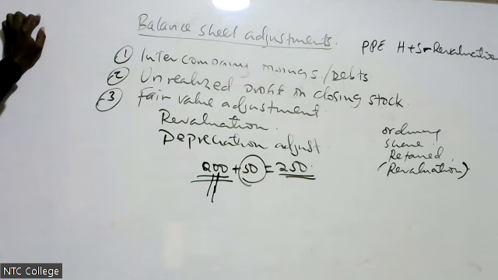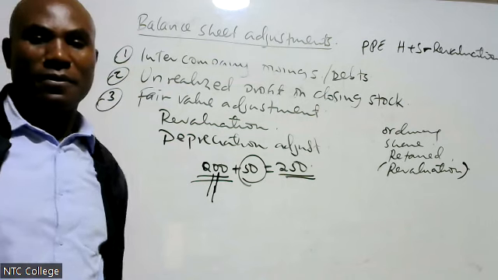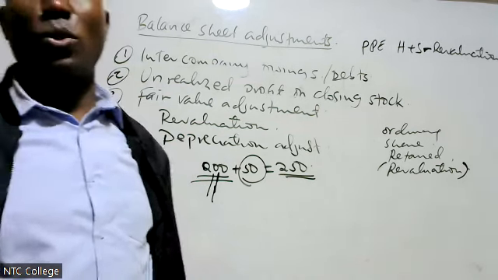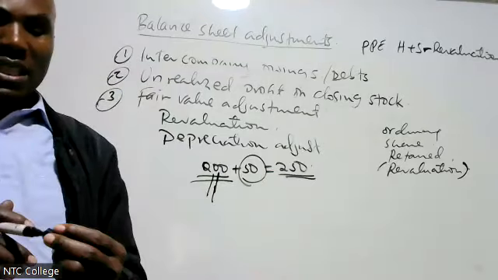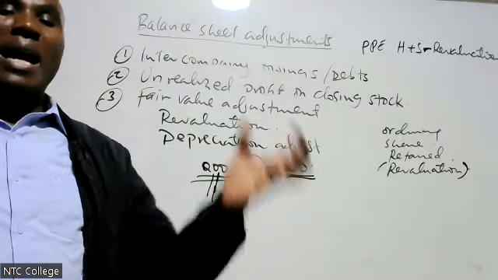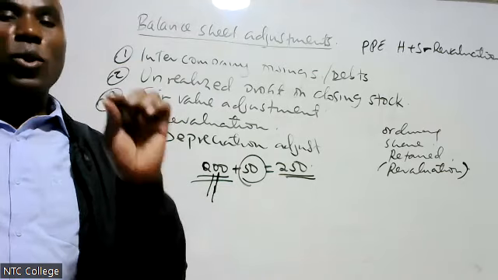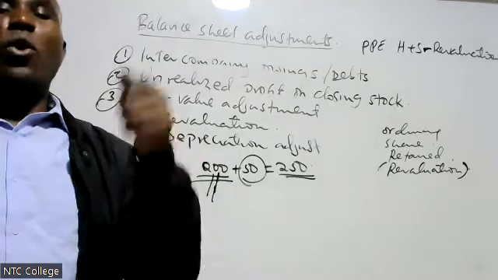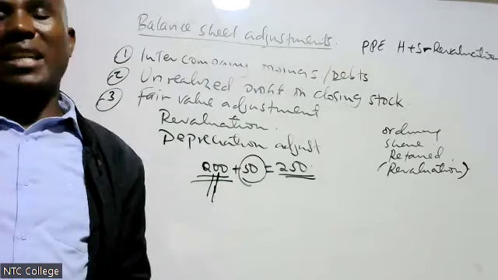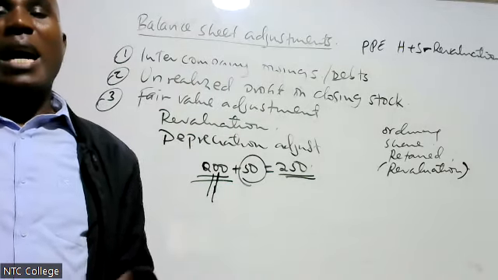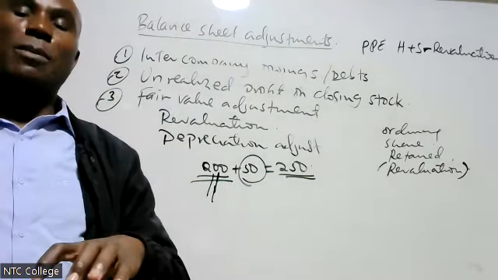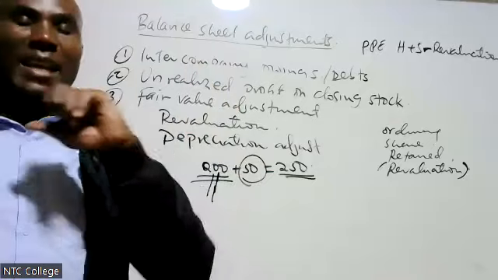Therefore, when depreciation was undercharged, it means that profit was overstated. When you undercharge depreciation, you overstate the profits, and also you overstate the asset.